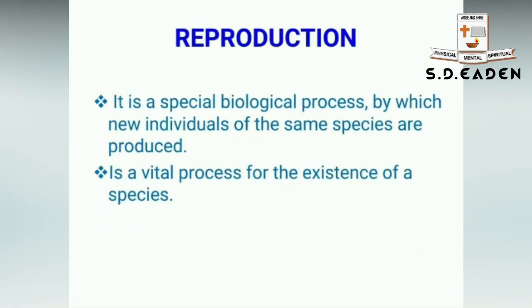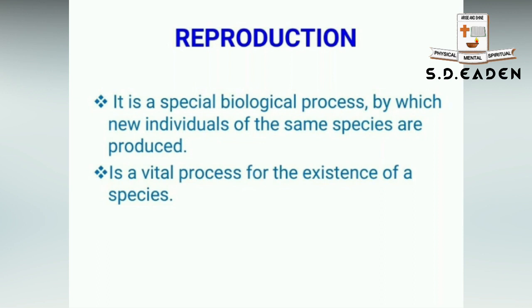I would like to recall the definition of reproduction. What is reproduction actually? It is a special biological process by which new individuals of the same species are produced. It is also considered a vital process for the existence of species in this universe.